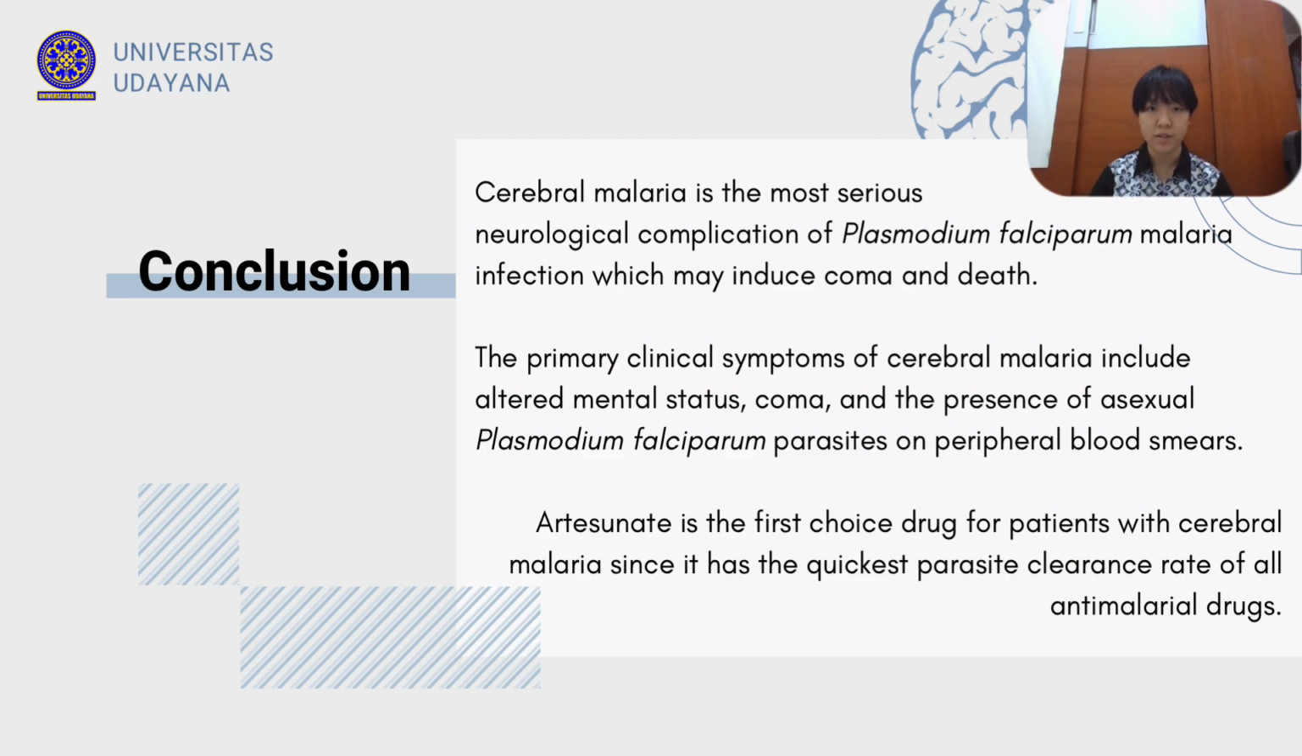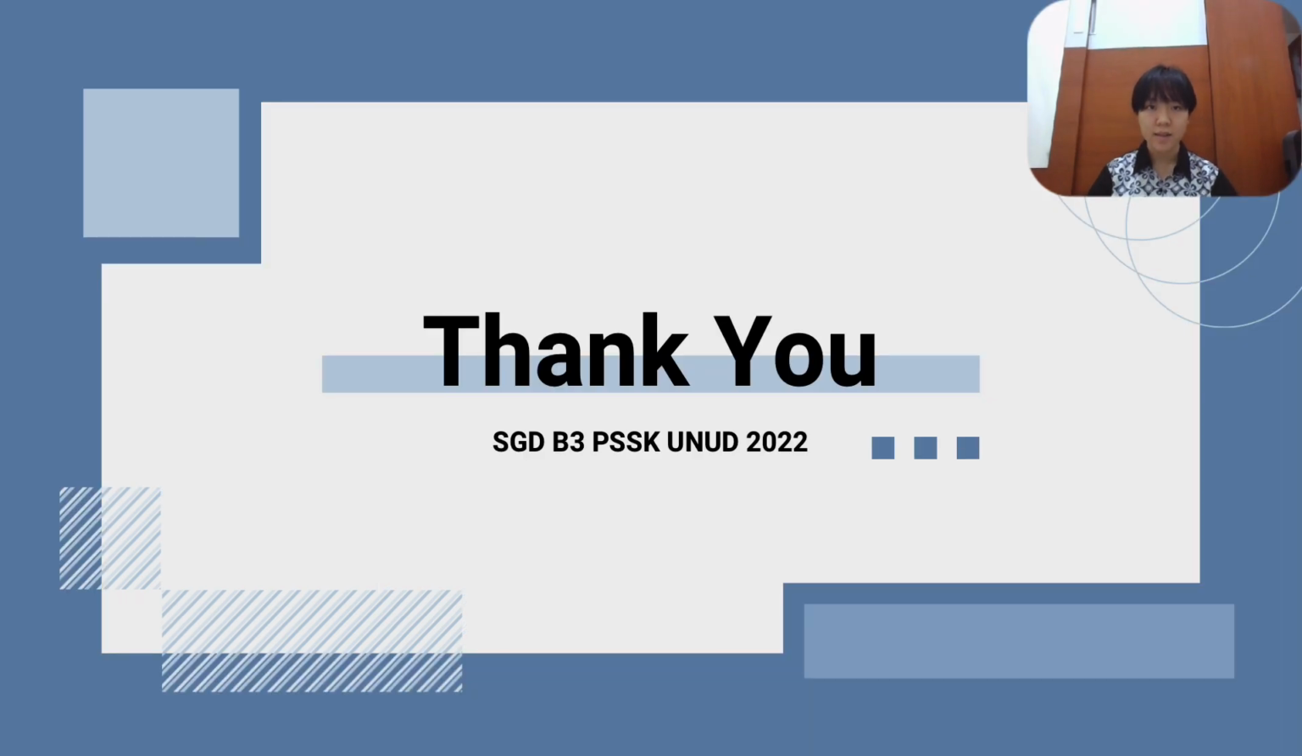Artesunate is the first choice drug for patients with cerebral malaria, since it has the quickest parasite clearance rate of all antimalarial drugs. Since cerebral malaria is a neurologic emergency needing immediate treatment, we suggest further research and development on rapid diagnostic tools and biomarkers of cerebral malaria so the treatment can be more effective and efficient, thus improving people's quality of life. That's the end of our presentation about cerebral malaria.